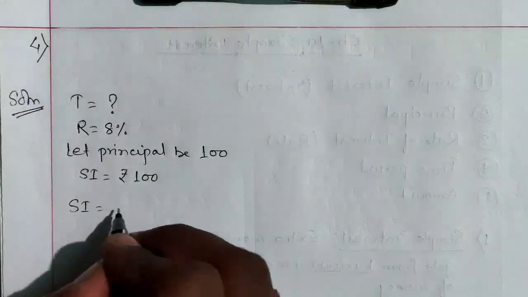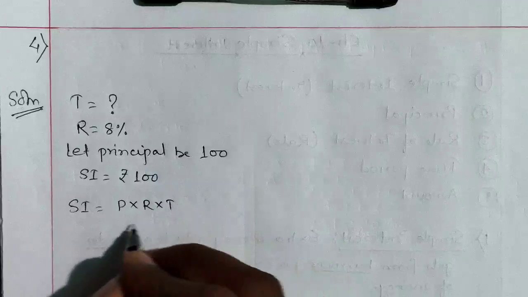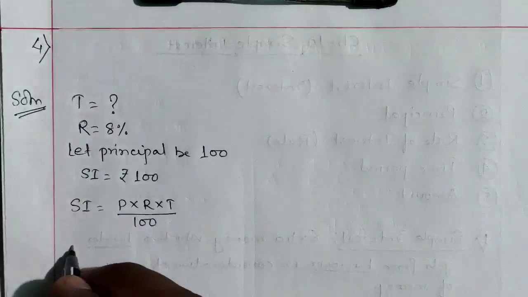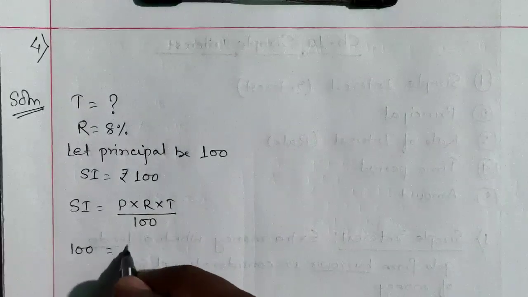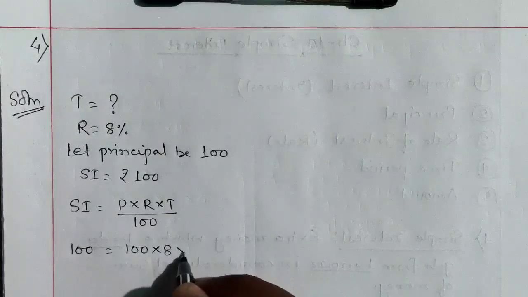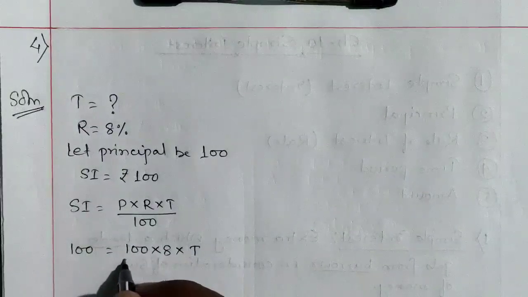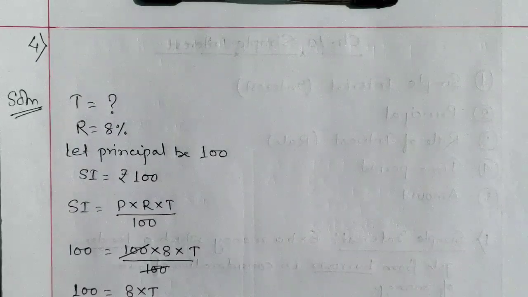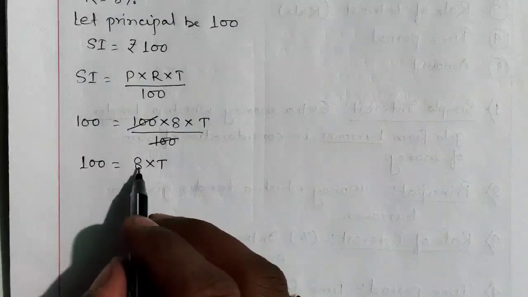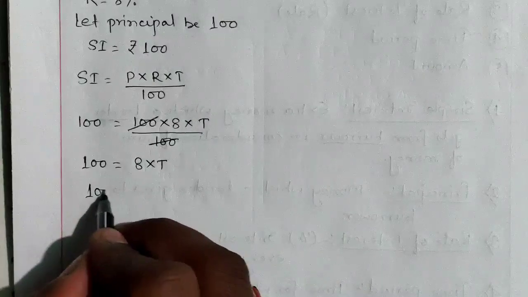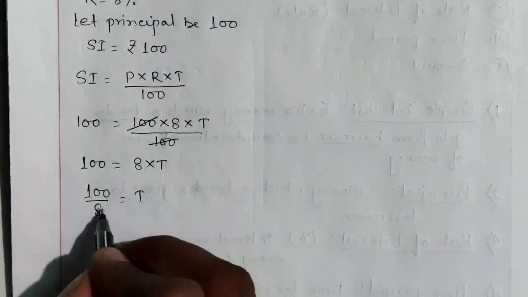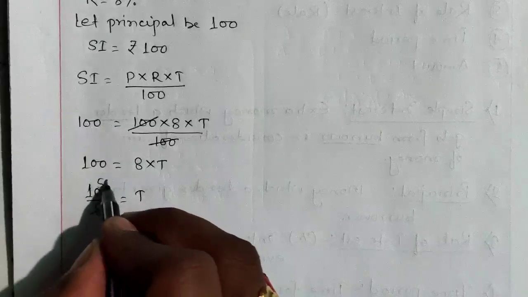We know the formula that simple interest is equal to P into R into T by 100. The value of simple interest we will take rupees 100. Principal value also 100. Rate is given 8. Time will be taken as T only since it is not given, divided by 100. This 100 cancelled. In the next step we will write 100 is equal to 8 into T. Since we have to calculate the value of T, so we will send this 8 to LHS. 100 divided by 8 is equal to T. 2 4 ja 8, 2 5 ja 10, 0, 2 2 ja 4, 2 25 ja. Time is equal to 25 by 2 years.